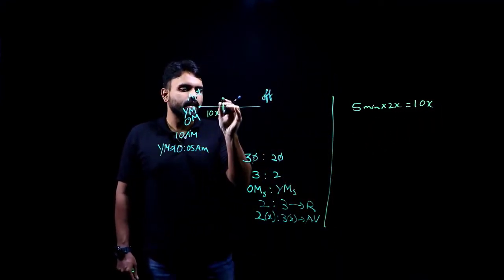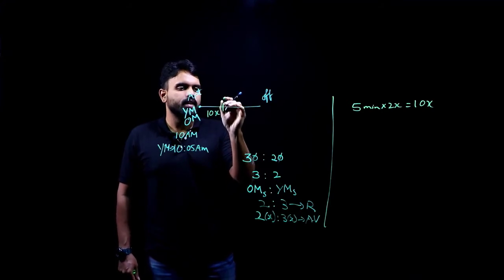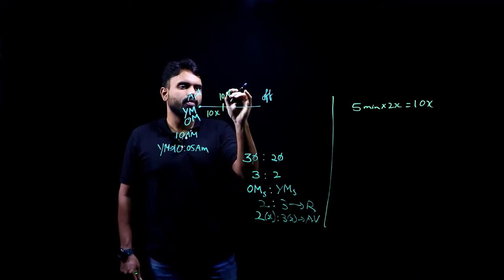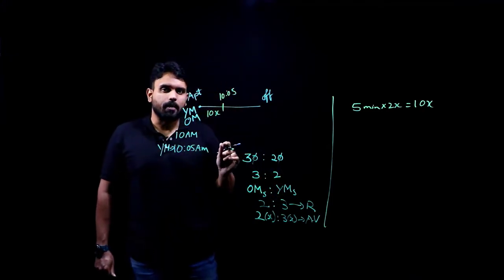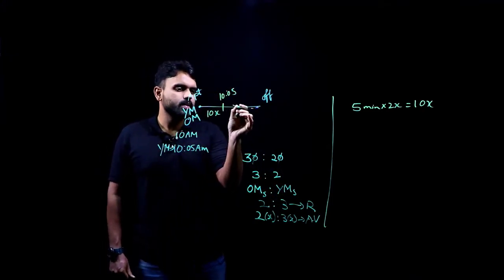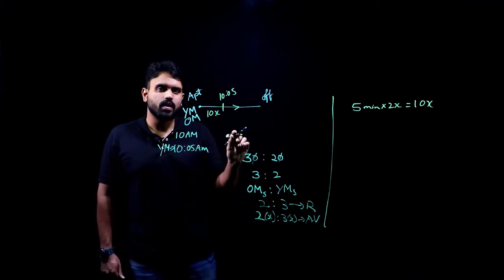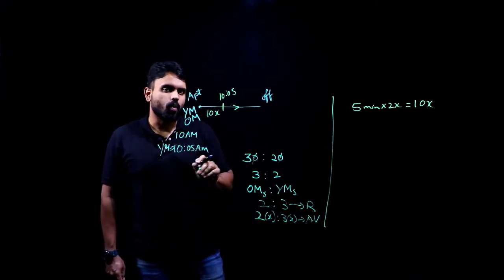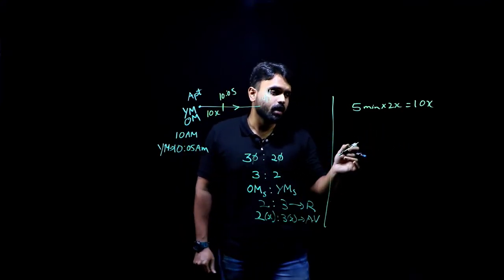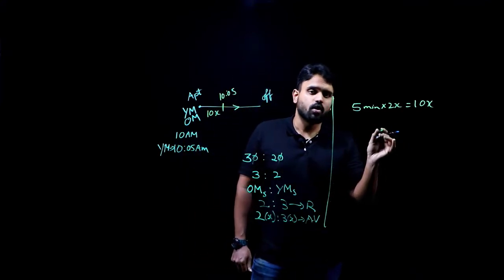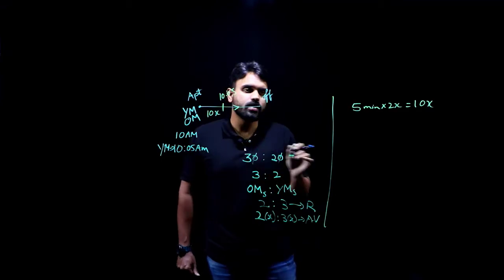At this point, the time was 10:05. Now, the young man also started from here. They are both moving in the same direction, so it will be relative speed. The distance to be covered by the young man is 10x.